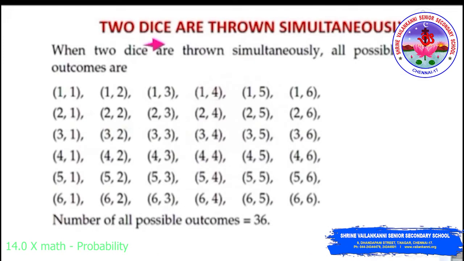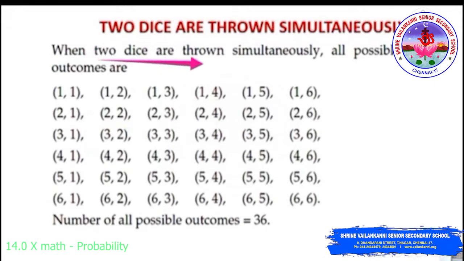And coming to the dice, we have seen a die which was thrown having outcomes 1 to 6. So the total number of possible outcomes in throwing a single die is 6. Now we are going to see 2 dice thrown simultaneously.